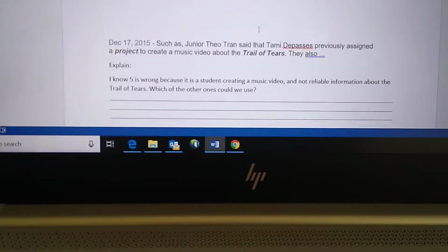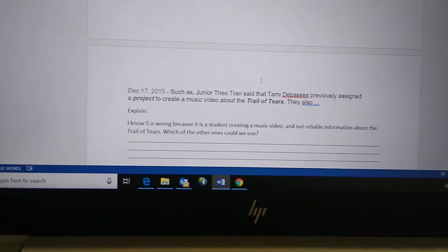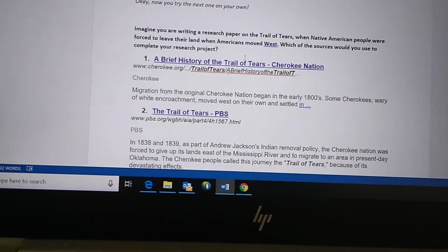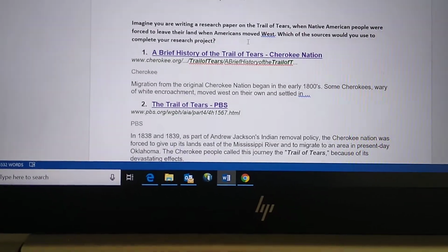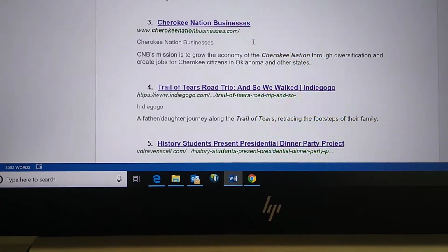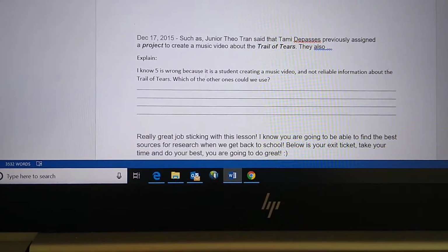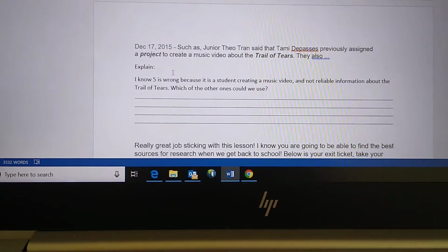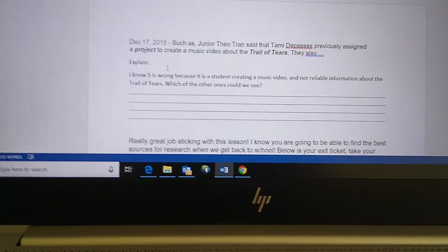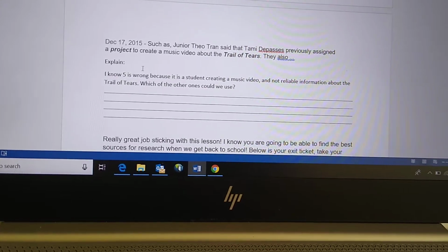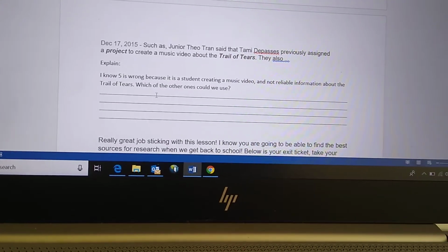So we need to explain which ones we can use in this report and which ones we should not use in our research report. So the example is that number 5 cannot be used because it's a student creating a music video and not reliable information about the Trail of Tears.